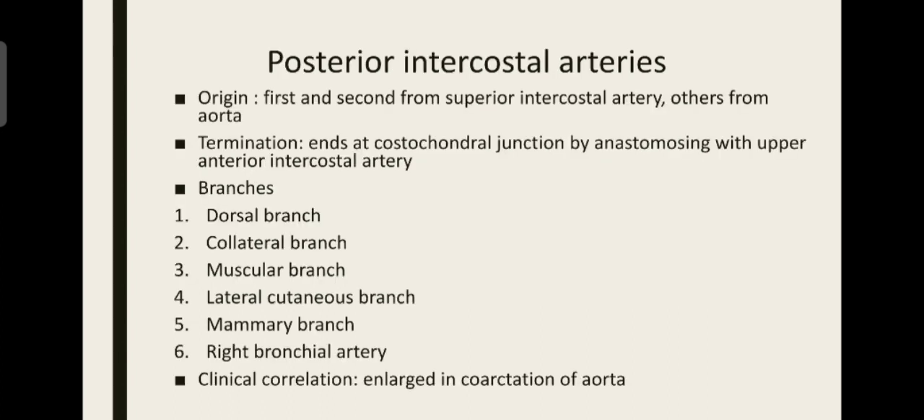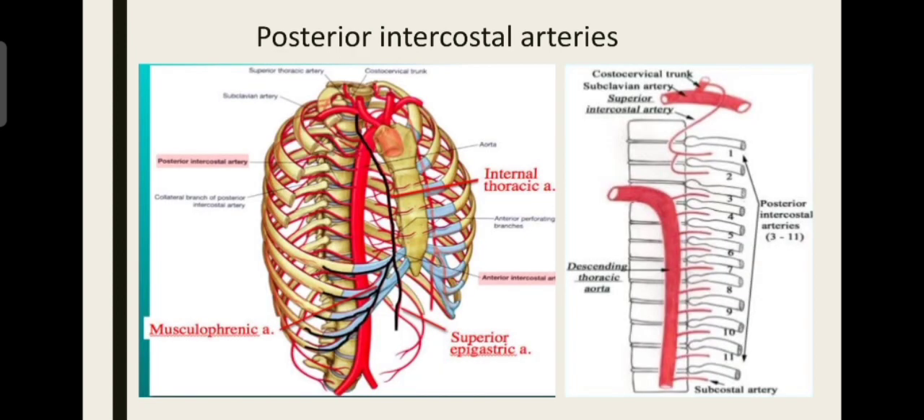First of all, let's see about the posterior intercostal arteries. They have a variety of origins. The first and second posterior intercostal arteries arise from the superior intercostal artery, that is, it arises from above. So it is called the superior intercostal artery, which is a branch of the costocervical trunk of the subclavian artery. So the first two intercostal arteries arise from the costocervical trunk, which arises from the subclavian artery.